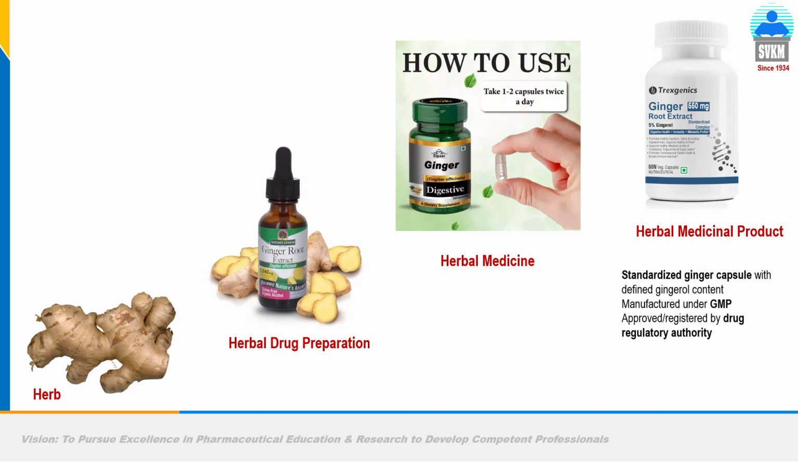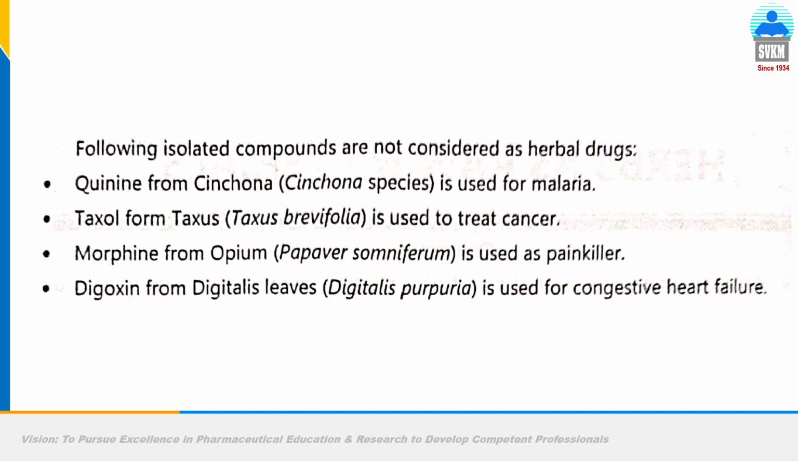Moving ahead, you made some capsule of the dried ginger powder, it will be called herbal medicine. And finally, if you go towards a higher level of sophistication, if you are standardizing with a biomarker, and the company is claiming each capsule or each gram of ginger powder contains 500 milligram of gingerol, it means it is a standardized preparation, then it will be called herbal medicinal product, though all of them contain ginger.